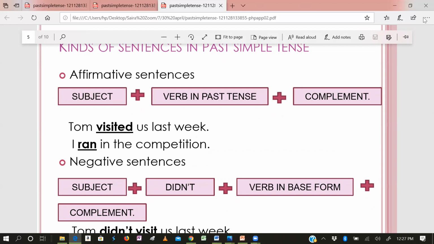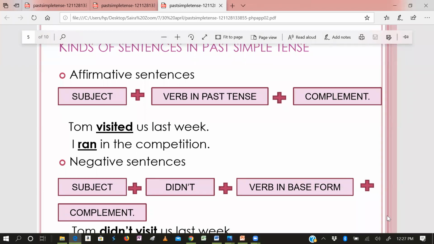When I say present form, it is the first form. So in simple present tense, we use the present form, which we call the first form. And here we have used the second form, visited. I ran in the competition. Here the second form of the verb is used, ran. So we use the second form of the verb, which is the past form.